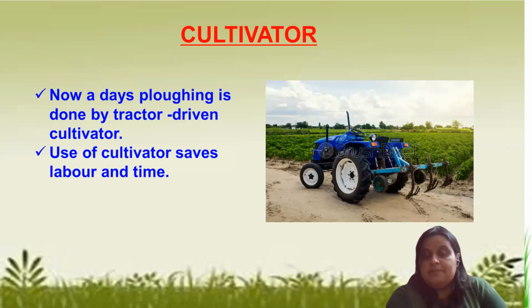This is a cultivator. Because we are also using new techniques and new tools, the farmers should not be so tired. So to save their time and labor, nowadays we are using a cultivator also, and the same function is done by this cultivator. Again, it turns the soil and makes the soil soft so that seeds can germinate properly.